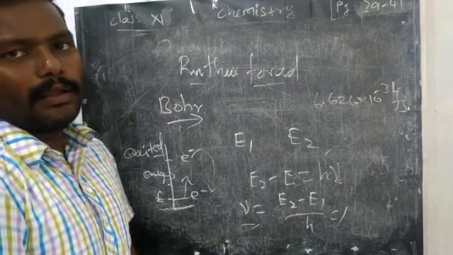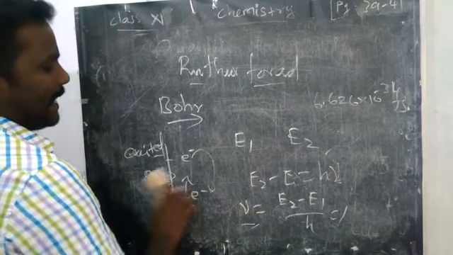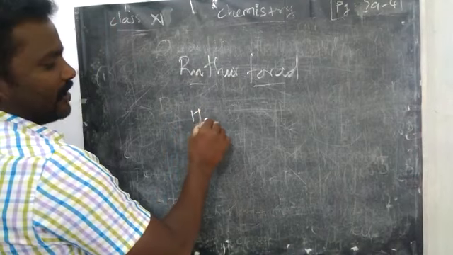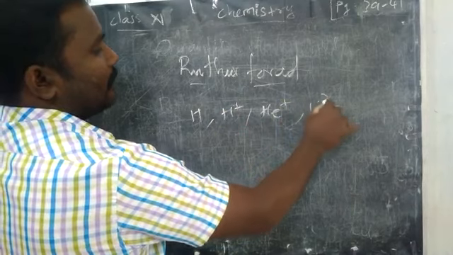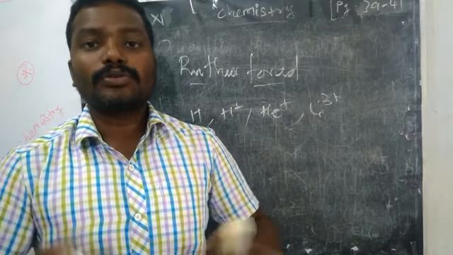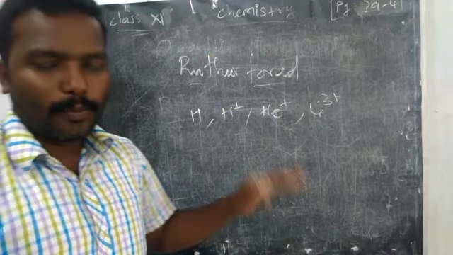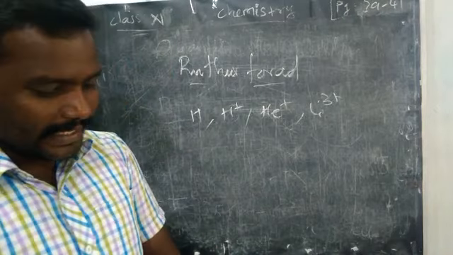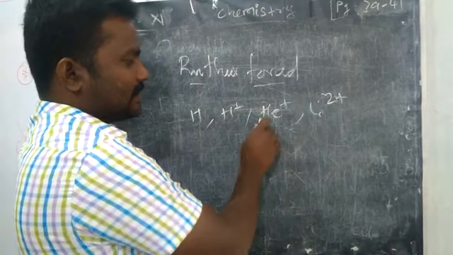But we have to apply all these rules or observations only for hydrogen-like smaller atoms. It can apply for hydrogen, then He plus, or lithium 2 plus. Those having a similar structure or arrangement of electrons and protons to hydrogen are the only ones obeying all these rules and regulations given by Niels Bohr.